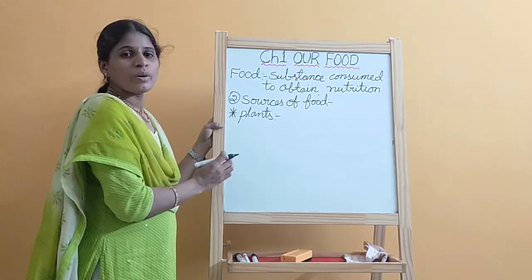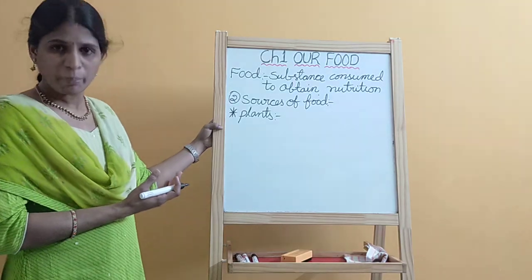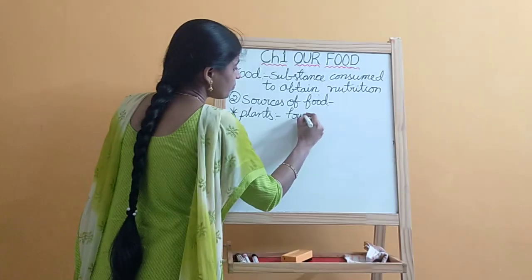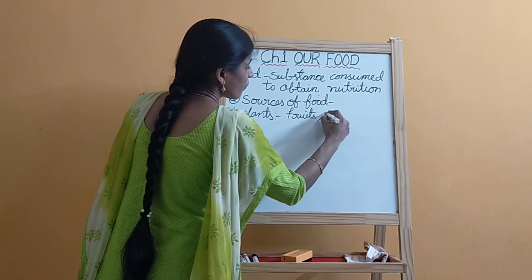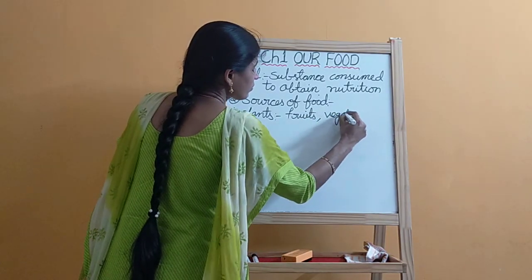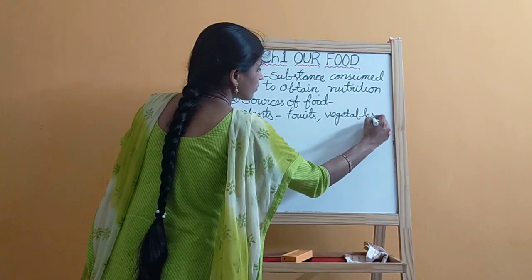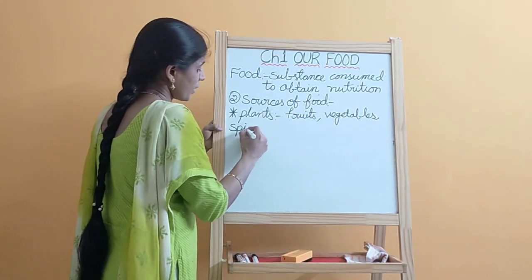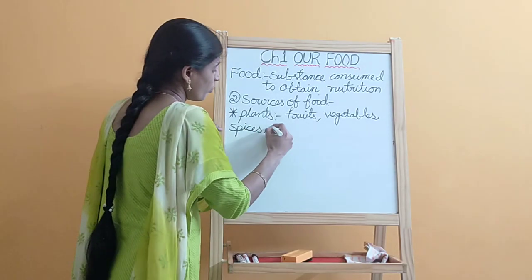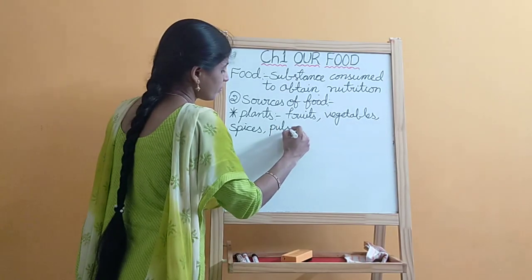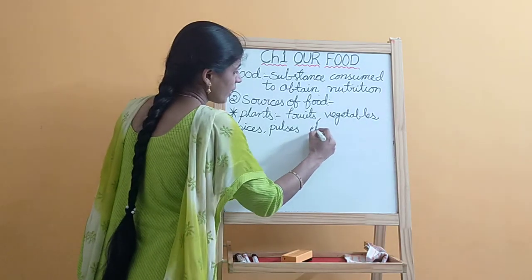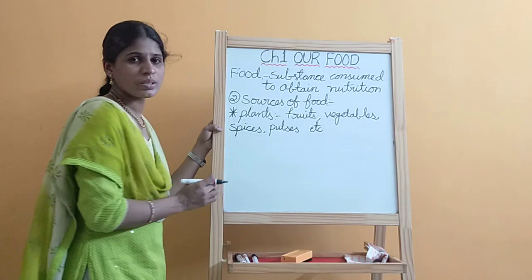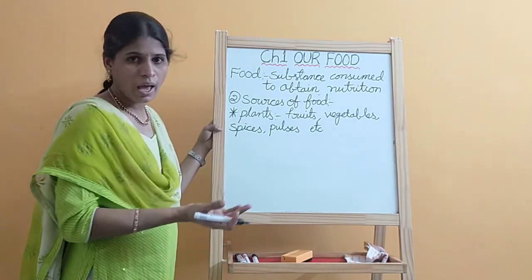Which materials are we getting from plants? We are getting fruits, vegetables, spices, pulses, etc. You know very well what the fruits are: banana, orange, apple.